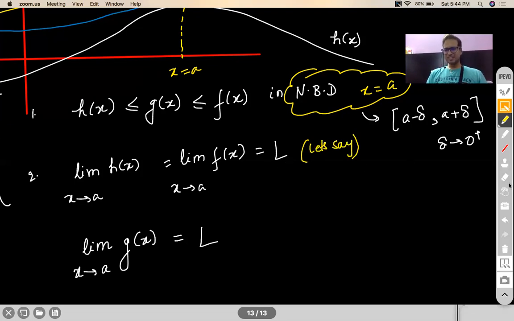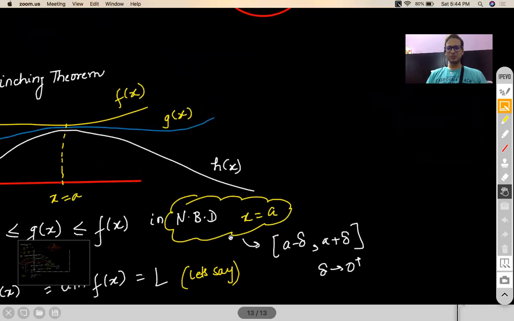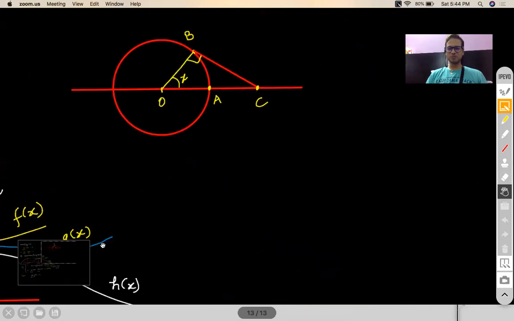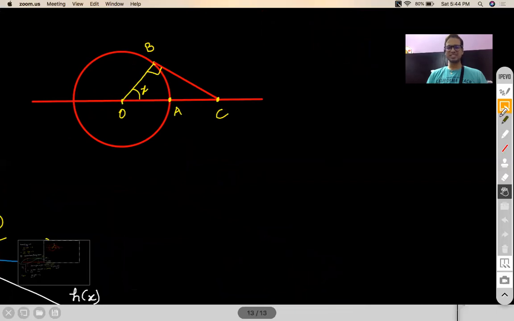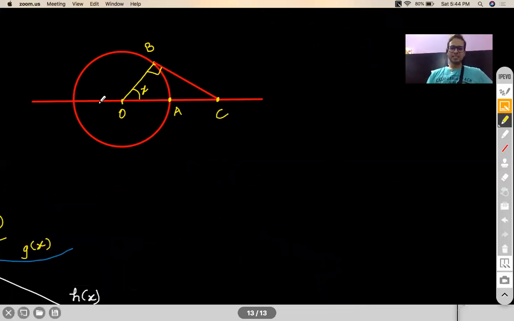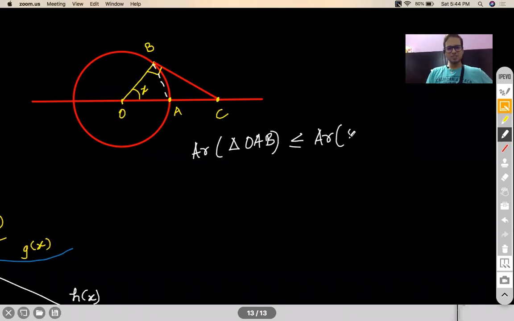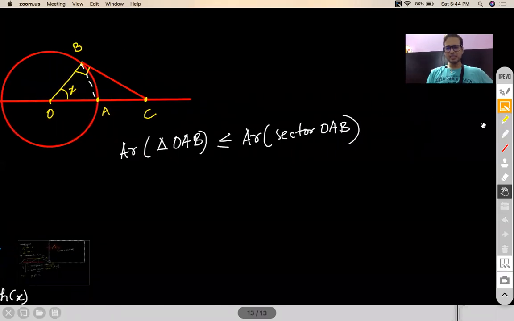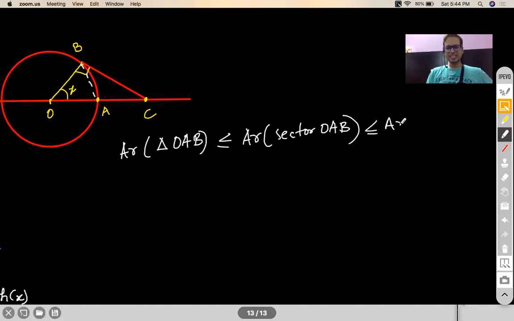So now coming back to how I'm trying to use this fact to prove that the limit of sin x by x as x tends to 0 is 1. See, in this diagram, I'll tell something which is very obvious to you. Can I say the area of the triangle OAB will be lesser than the area of the sector OAB, which in turn will be lesser than the area of the triangle OBC?